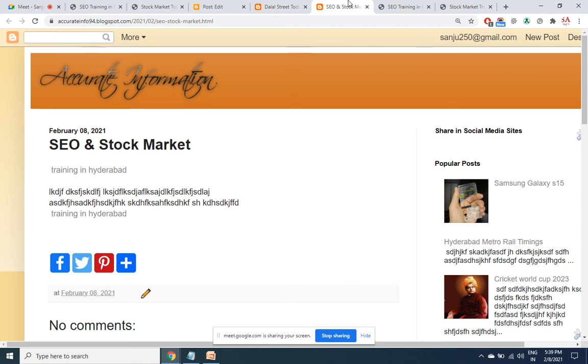Whenever a person searches for stock market training in Hyderabad in Google, he sees that the first result is seosanjay.com, the second result is seosanjay.com/stock market training, the third result is seosanjay.com/stock market syllabus, the fourth result is seosanjay.com/online stock market training. He is totally impressed with my service. His mind is set that he needs to get the training done at so and so institute. So this is going to create a better impression. This is going to improve the conversion ratio.